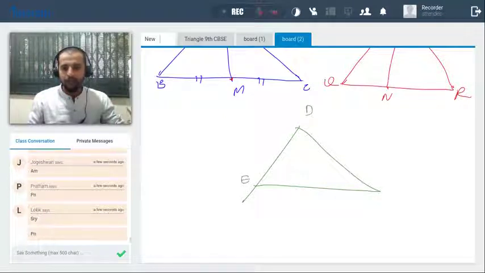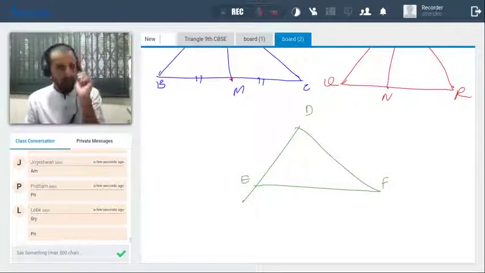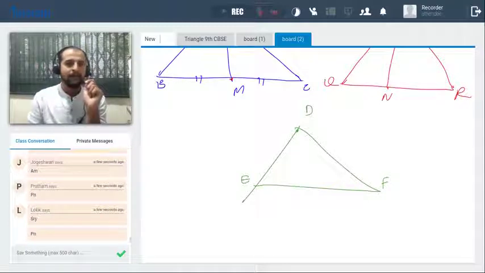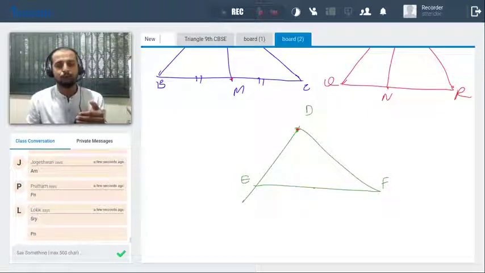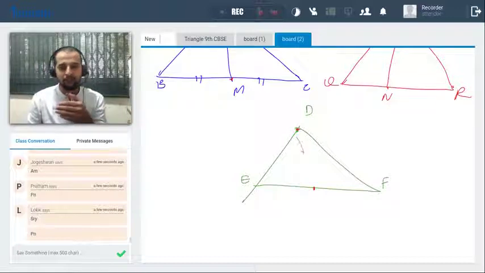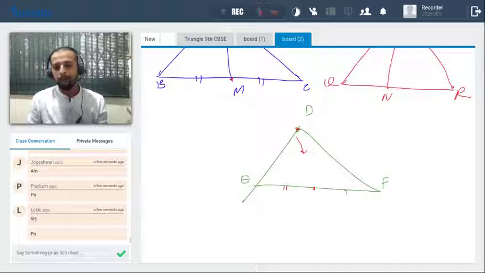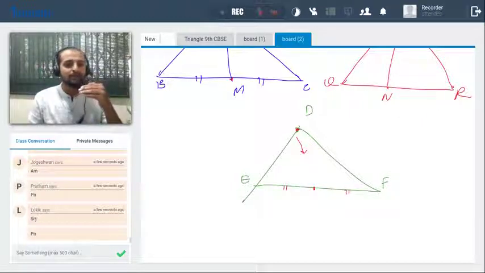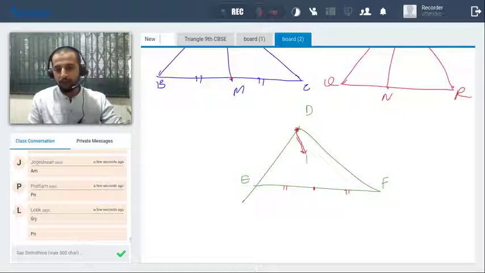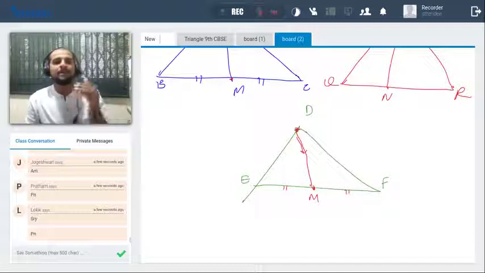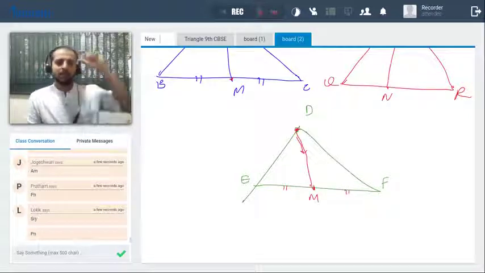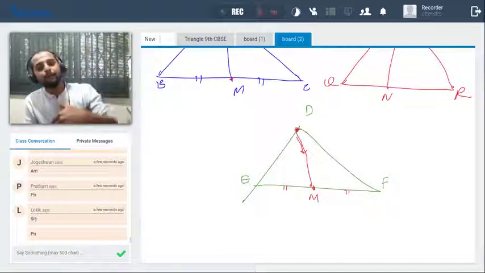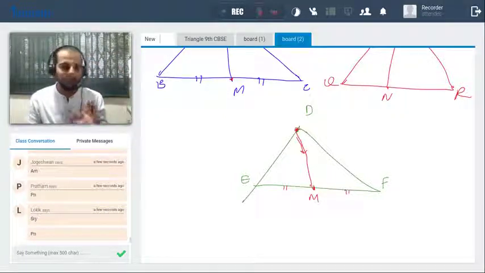Yes, D, E, F. So if we take any vertex, suppose I take the vertex D, the median is such a segment drawn from the vertex to the midpoint of its opposite side. So suppose this is the midpoint of the opposite side. Its opposite is EF, so M is the midpoint. When we draw a segment from the vertex to the midpoint of its opposite side, that means DM. So in this case, DM is the median. So median is a very simple thing. A segment drawn from the vertex to the midpoint of its opposite side is said to be the median.